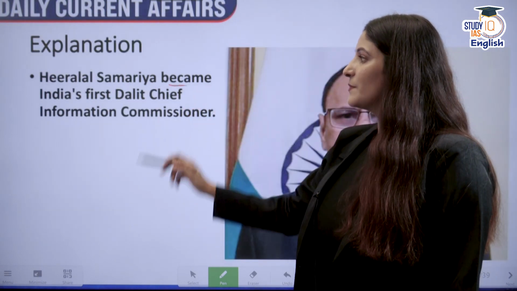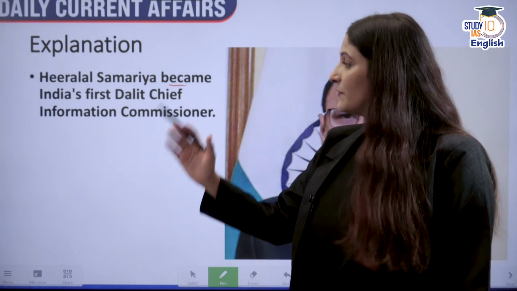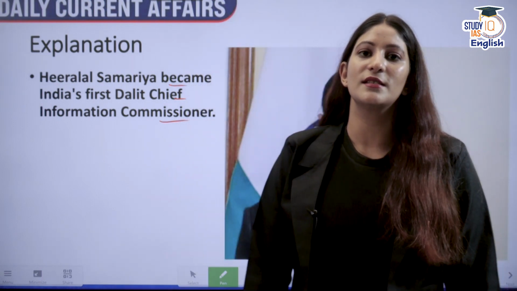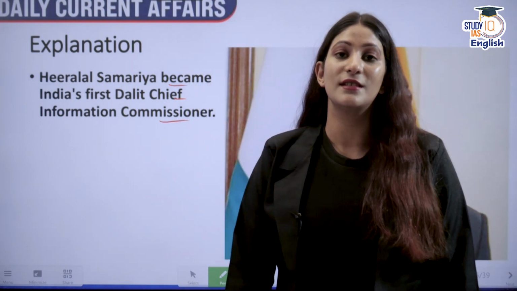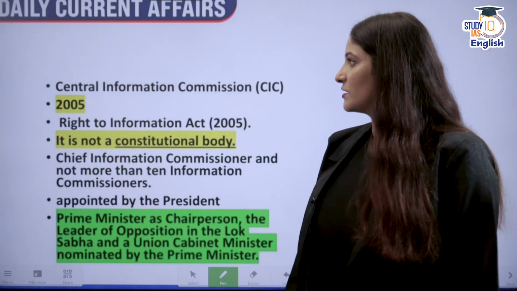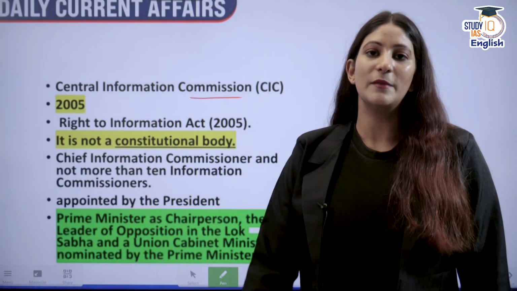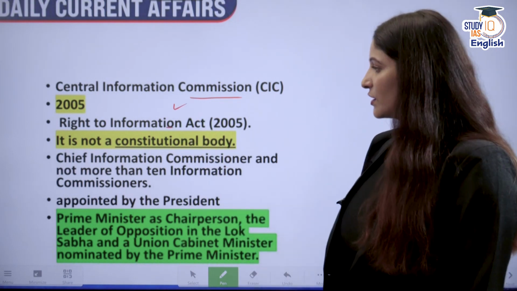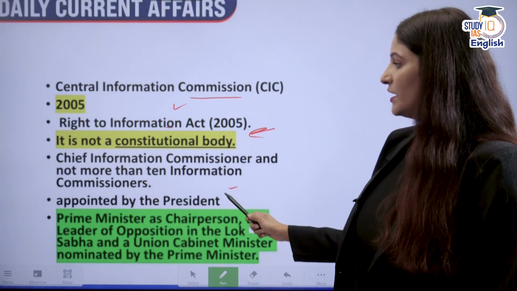Hiralal Samaria has become India's first Dalit Chief Information Commissioner. Recently, there was a lot of controversy around him as well, because the opposition said that they were kept in the dark regarding his appointment. Now, the Central Information Commission came into existence in 2005 according to the Right to Information Act of 2005, hence not a constitutional body.